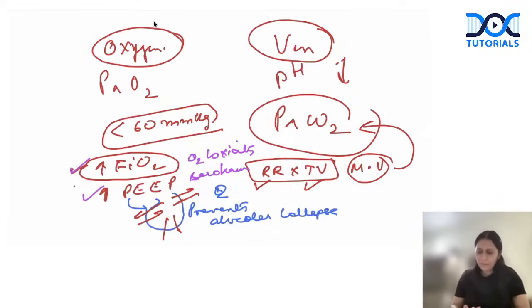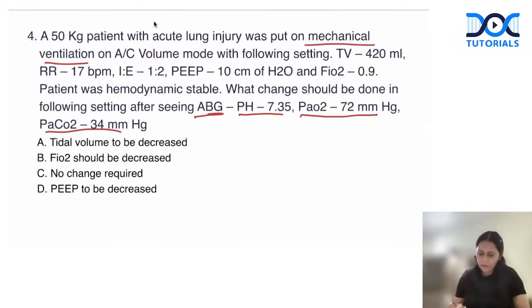So let us come back to our patient. Now my patient, the pH is within normal limit, that is between 7.35 to 7.45. PaO2 is above 60, so again it is normal, and PCO2 is also normal. So whatever setting I have done, it has achieved oxygenation and ventilation.